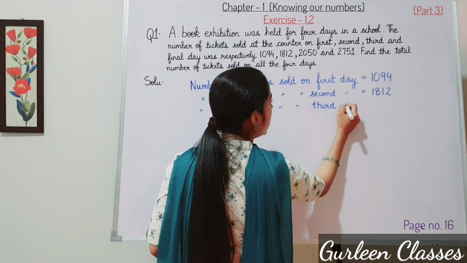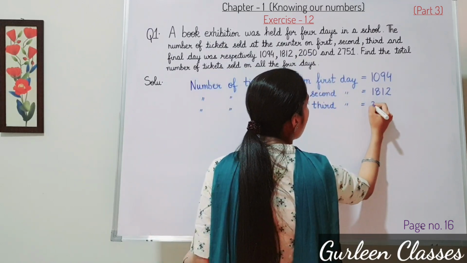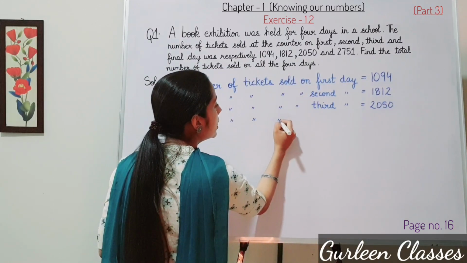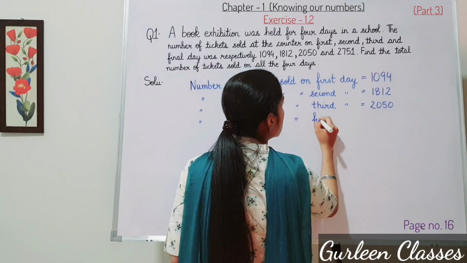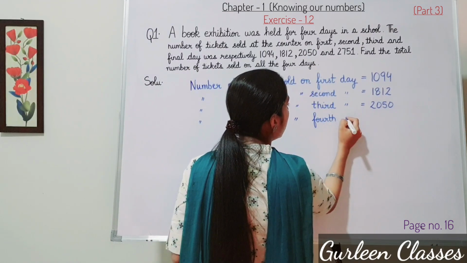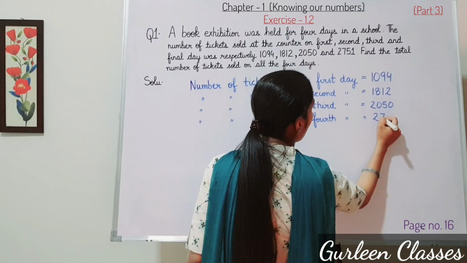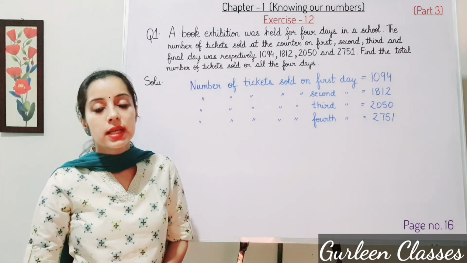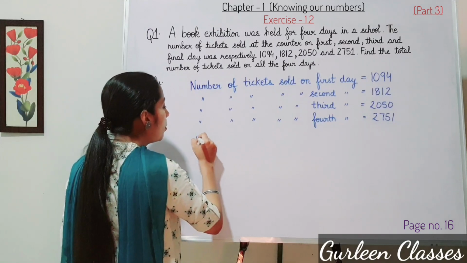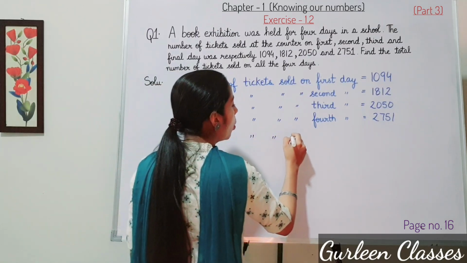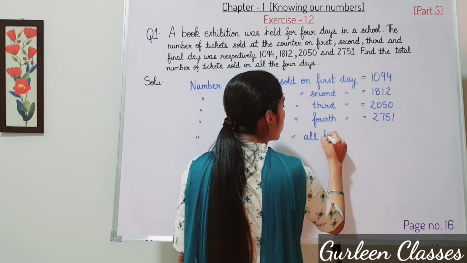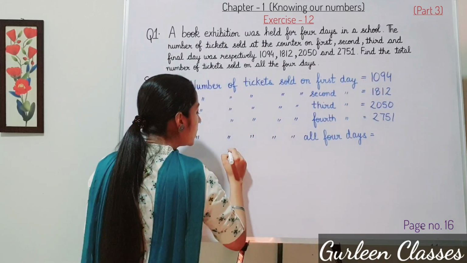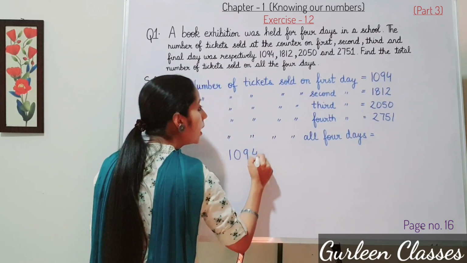Then third statement, number of tickets sold on third day. So on third day, how many tickets were sold? 2050. Then fourth statement, number of tickets sold on fourth day. So on fourth day, how many tickets were sold? 2751. So at last, find the total number of tickets sold on all 4 days. So at last, we will write here number of tickets sold on all 4 days, that is equal to, let us add 1094 plus